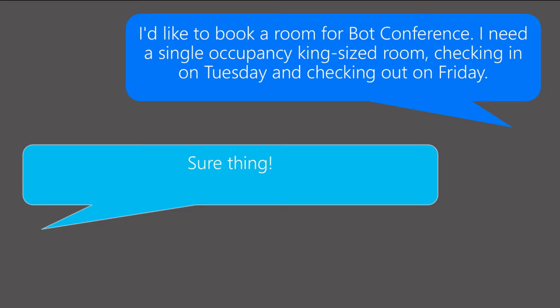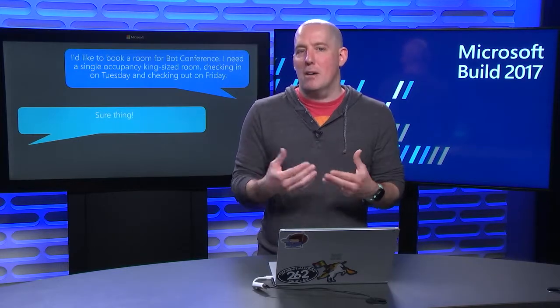There's only one problem with this. That is literally never going to happen. Nobody comes in with everything right up front. What's going to happen is somebody's going to send in a message saying, I'd like to book a room. And now my bot is going to have to start to figure out, okay, well, what type of a room? What dates are they looking for? So it's going to need some level of back and forth.